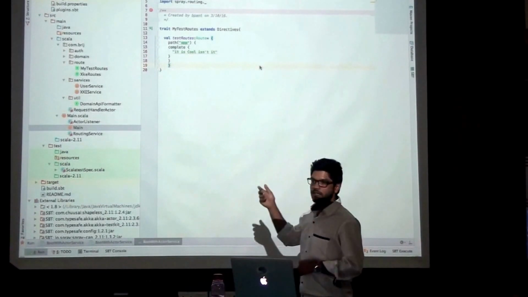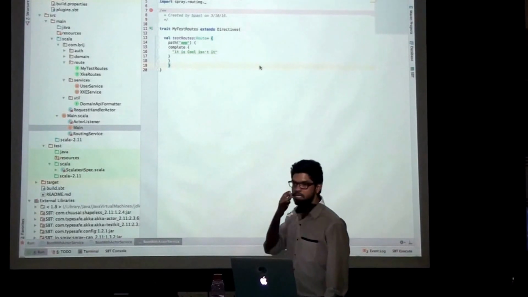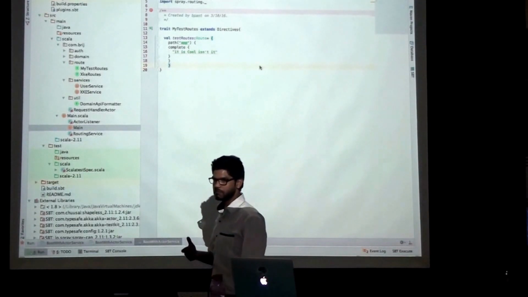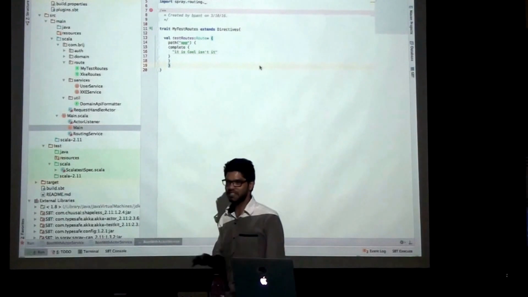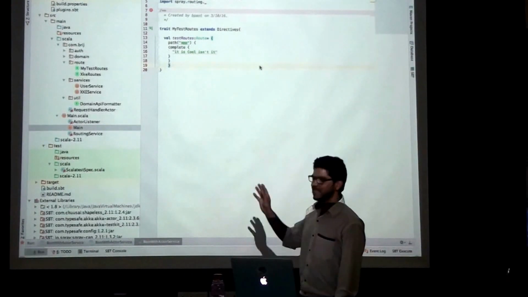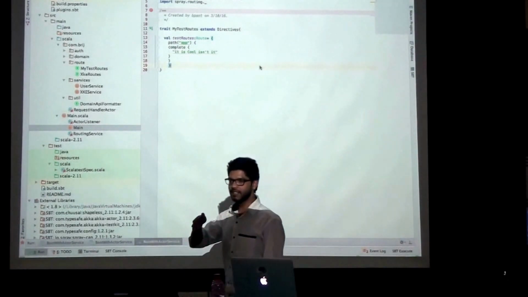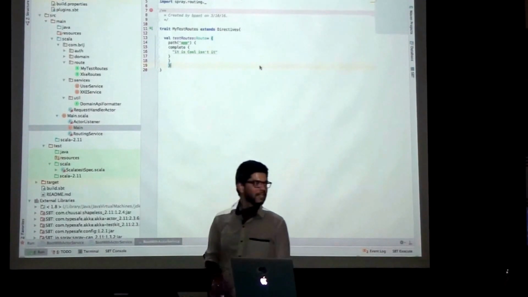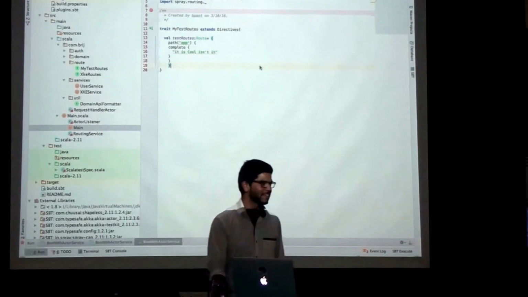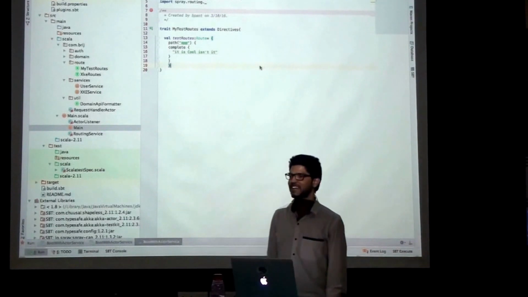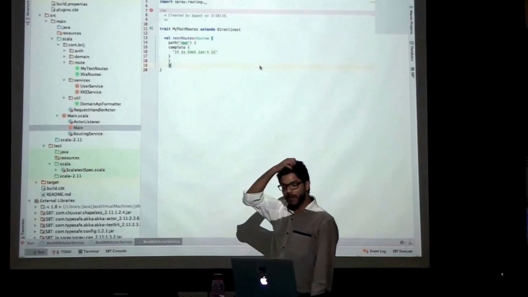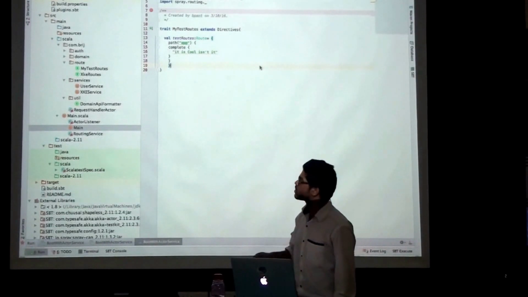Right? So by looking at this, are you feeling good? I mean, isn't it better than the last one? Alright, so here we can compose multiple routes.